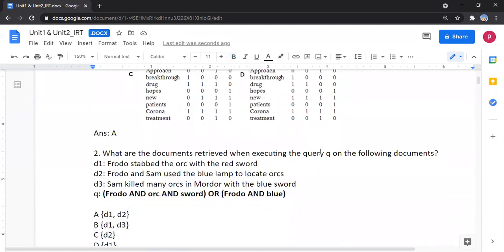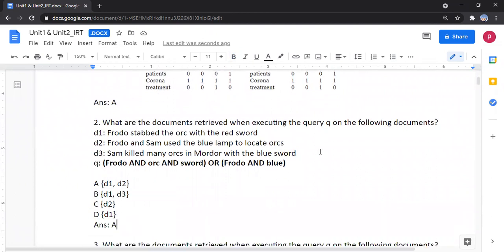Next question, what are the documents retrieved when executing the query Q on the following documents? Actually, this is a Boolean retrieval model query. Here the sentences in document 1, document 2 and document 3 are given. We have to find the word matching. Frodo and Orc and Sword means these three words must be present in the document. Or otherwise, Frodo and Blue must be present in the document. We have to choose with this condition.